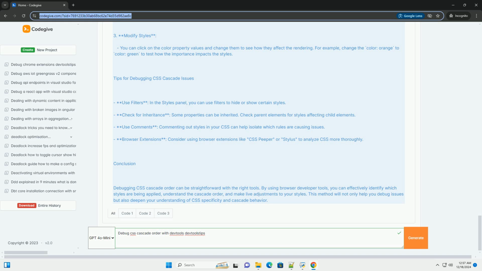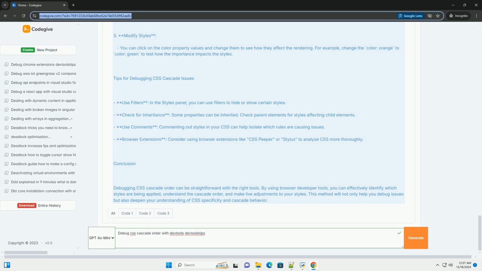the selected element. Here you will see the active styles, with a checkmark. Styles that are overwritten, crossed out. Specificity and importance indicators next to each rule. 4. Check specificity. Hover over the selectors to see their specificity values. Higher values indicate higher specificity.